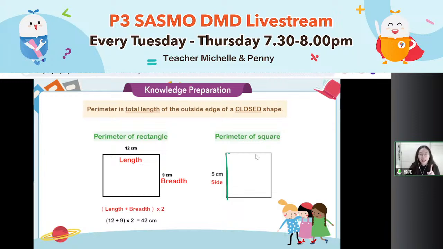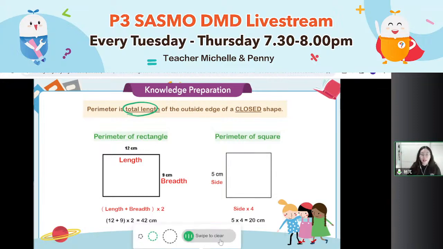Actually, we can add every single line together: 5, 5, 5, 5. I have 4 groups of 5. Because it is the total length, we can use adding. But a quick way is to use multiplication. Each line is 5, all the lines are the same. So I can use 4 times 5 equals 20, if I already know the side of this square. Okay, remember: side times 4 equals the perimeter. Everybody remember it. Perimeter is the total length of the figure, the outside edge.